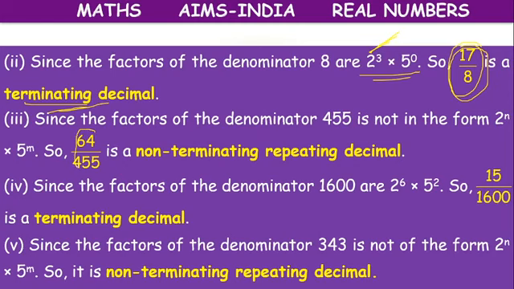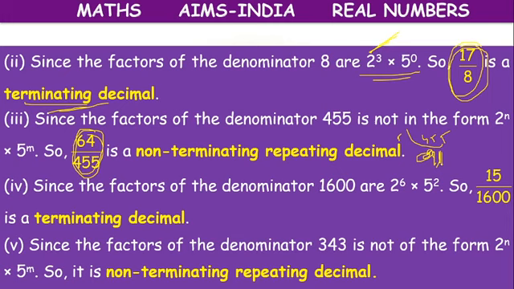Here 455. 455 means what will we get here? 455 divided by 5: 5 9s are 45, 5 1 is 5. What are we getting? 91.